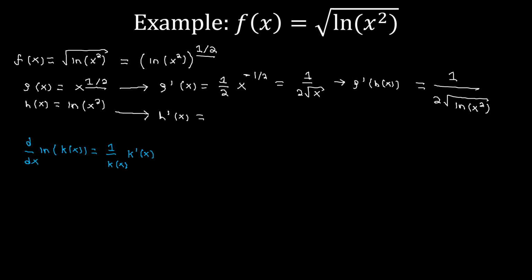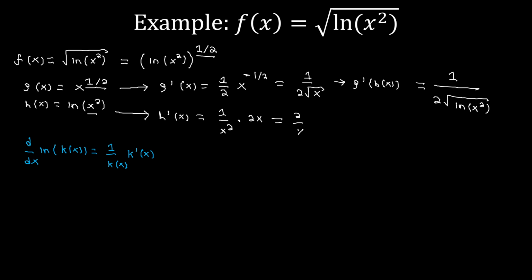So here, 1 over the function would just be the 1 over x squared we have inside the logarithm, and then we would multiply by the derivative of what's inside the logarithm. And the derivative of x squared is going to be 2x. So we find that h prime of x is 1 over x squared times 2x, which is just equal to 2 over x.